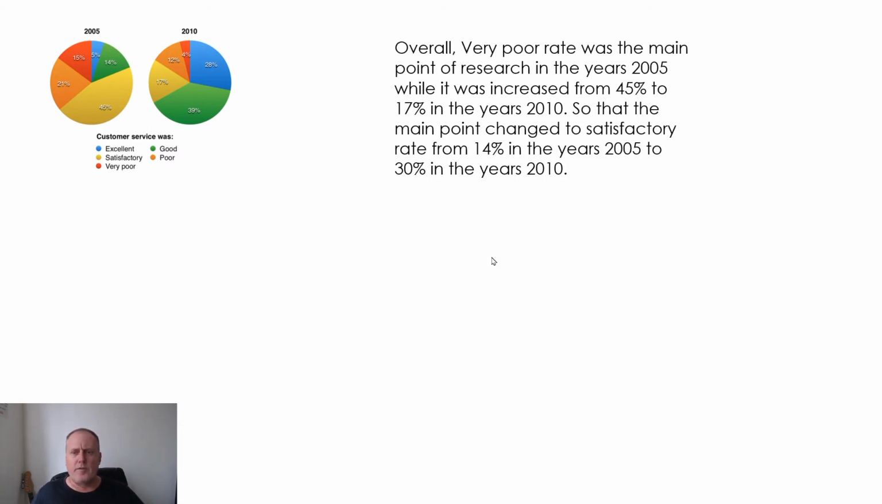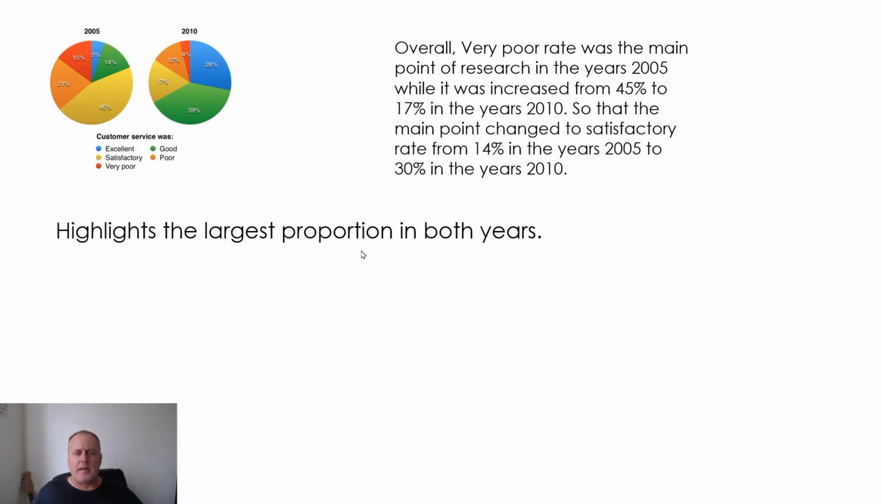Okay, so the overview, as I mentioned, this highlights the largest proportion in both years. So it mentions the percentages for this one here, and it mentions the percentages for this one here. However, there are some major problems in here. It's not an overview, because there are percentages here. Straight away, that tells me it's not an overview. I don't even look at this as an overview anymore.